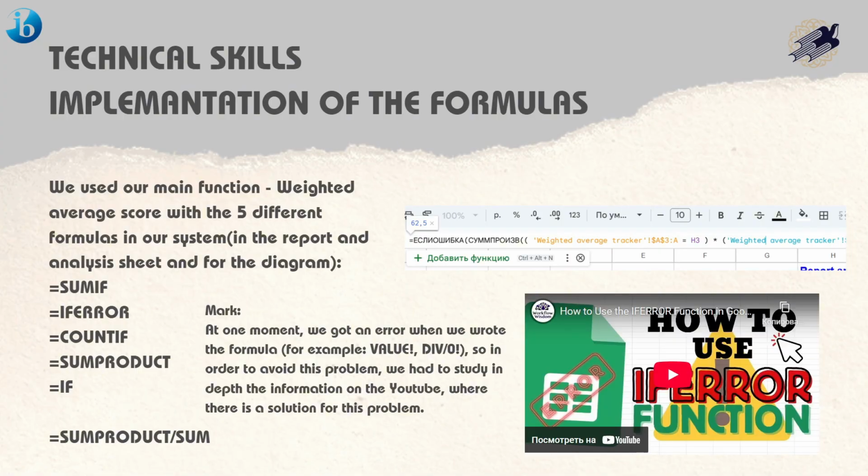Technical skills, implementation of the formulas. We used our main function, weighted average score, with five different formulas in our system: sum, if error, count if, sumproduct, if. At one moment we got an error when we wrote the formula. So in order to avoid this problem, we had to study in depth the information on YouTube, where there is a solution for this problem: sumproduct and sum.